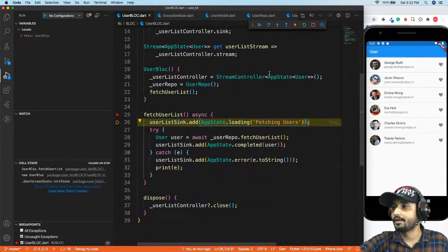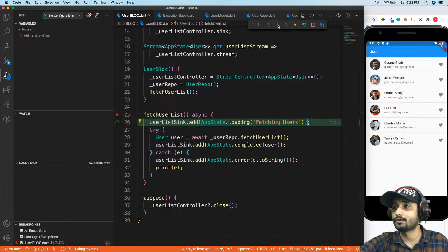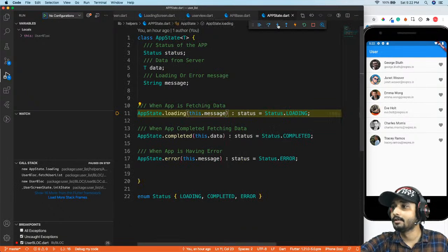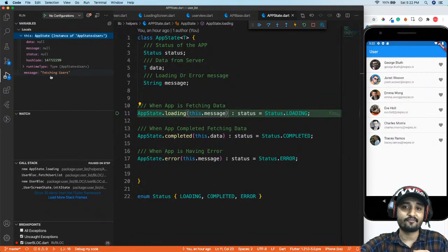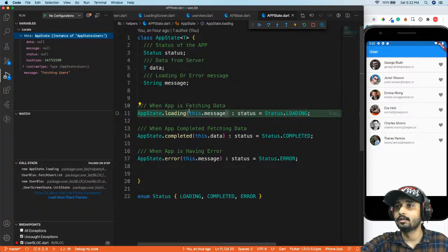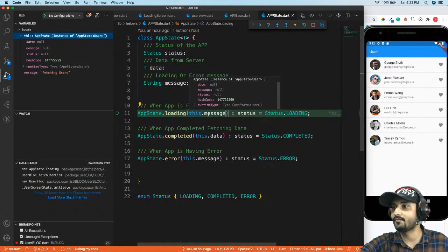Okay, so now over here we created our sink, and our app is currently adding a loading state, which should result in a change to our UI, right? Now you can see right over here I am passing the message. Here you can see the local variables we have. We can easily debug right over here. Right now we don't have anything in data message status, but we have something in message which we are passing from our UI, right? So we have something called fetching user, and that will be passed right over here.